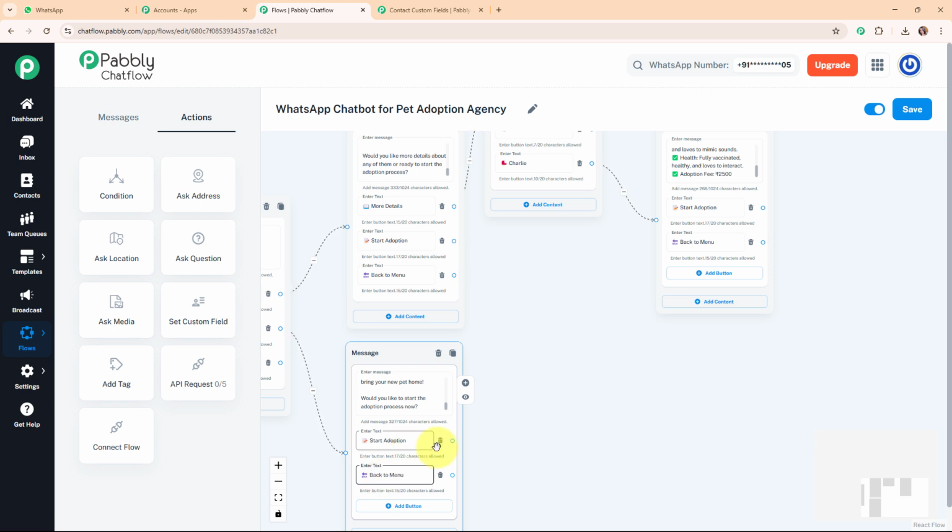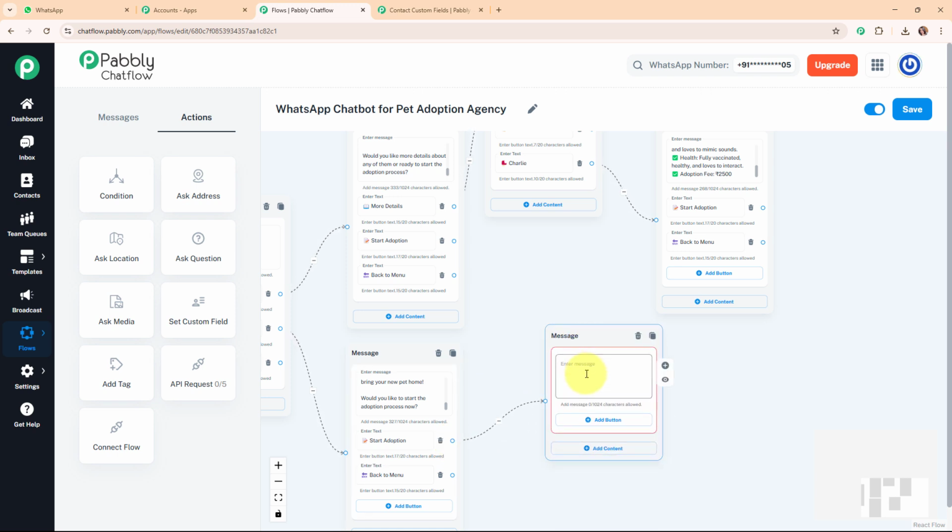That means now we are at the same stage for the start adoption quick reply button. So I'm going to add a text box for the start adoption, and then I'm going to add a text as: great to hear you are interested in adopting a pet. Please visit us at Paws and Close Adoption Agency to start the adoption process. We can't wait to help you find your perfect companion. Alright, so I've added the text over here, and now I'm going to add quick reply buttons over here as location and back to menu.